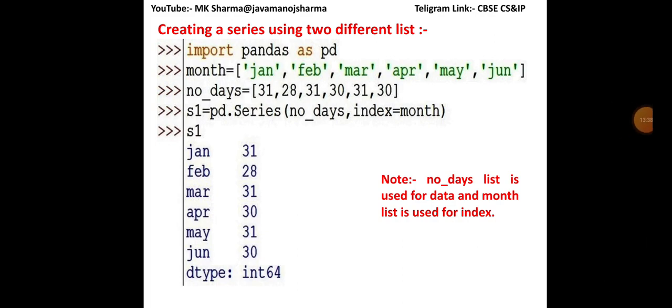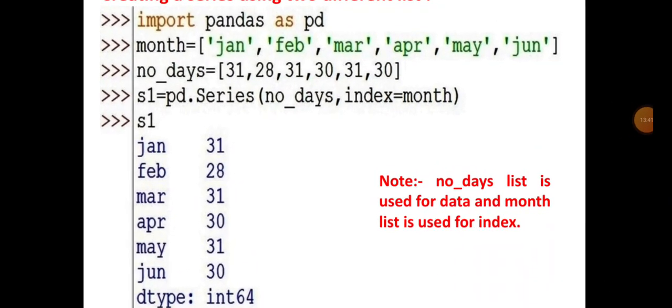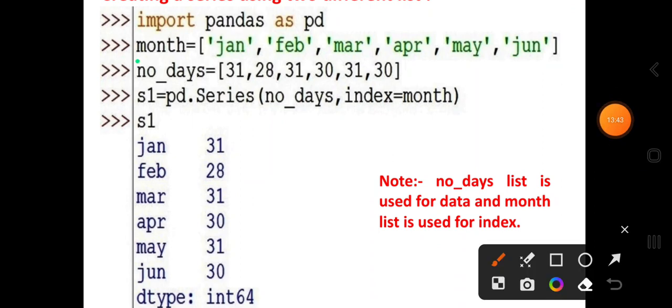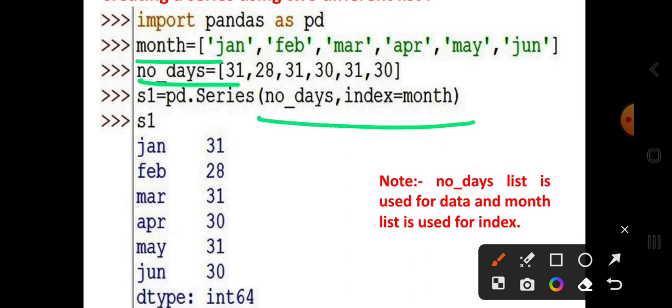Creating a series with two different lists. You can create two lists and pass these two lists in the form of data and index. The first list works as data and the second list works as index. You can assign the index attribute of the series another list. Note, the number underscore days list is used for data and the month name list is used for index.